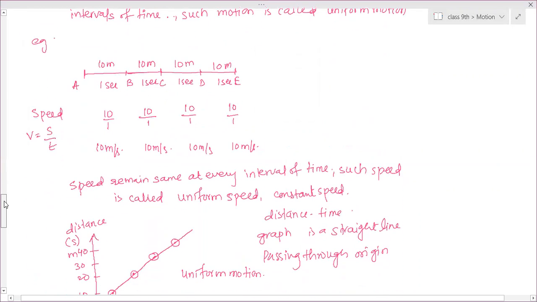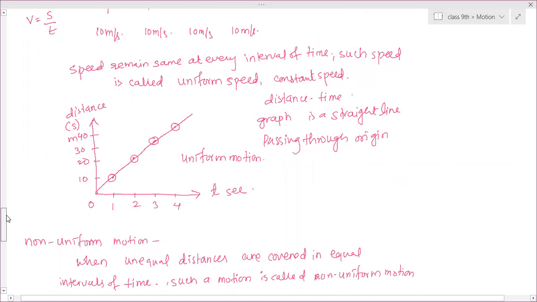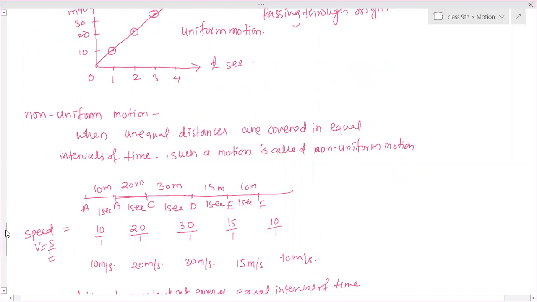Then you have drawn this. I have given you an example, and we have drawn the graph also. Non-uniform motion means if an object covers unequal distance in equal intervals of time, then that kind of motion we call non-uniform motion. The speed of the object in this kind of motion is called non-constant speed, non-uniform speed, or variable speed.